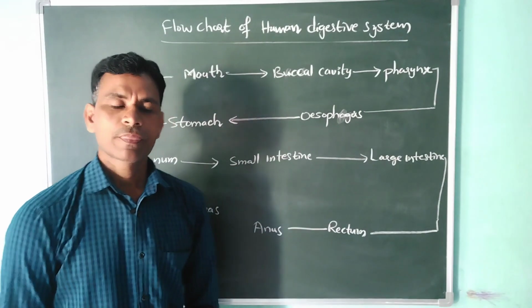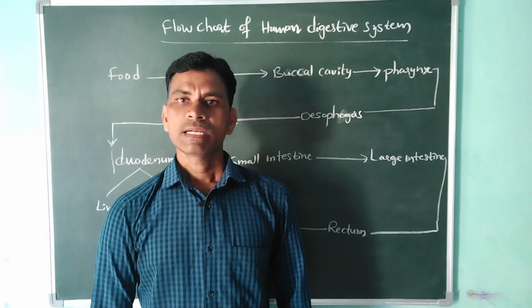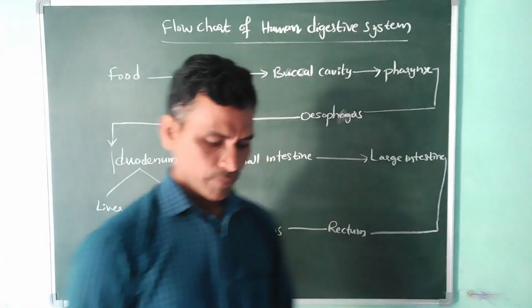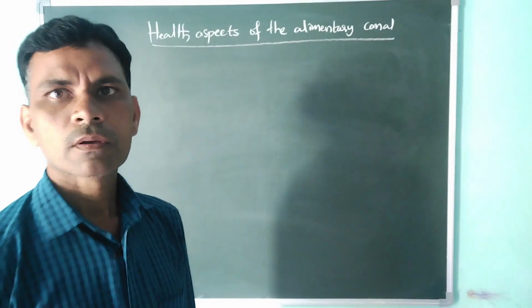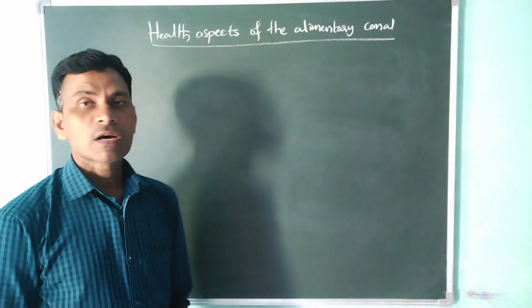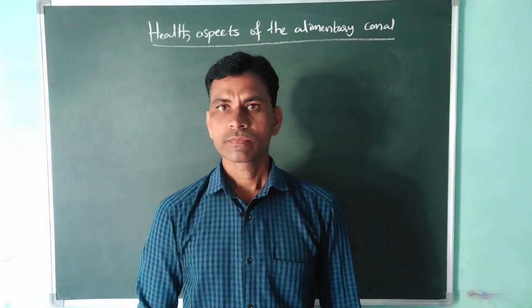Next, health aspects of the alimentary canal or digestive system.